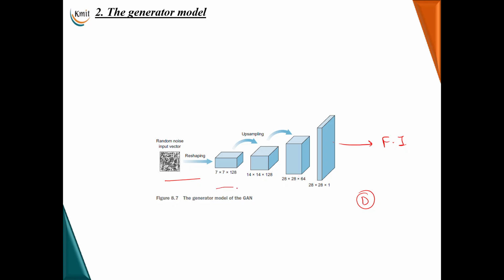It is an inverted convolutional neural network, where you have an input vector with some random noise. Reshaping is done, and then you will get an output of 7,7,128, increasing the dimension by increasing the number of convolutional layers, and finally a fake image will be generated.